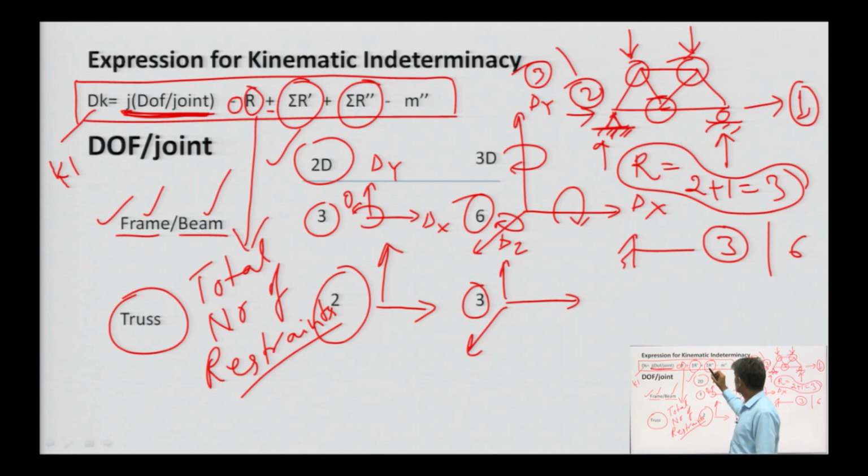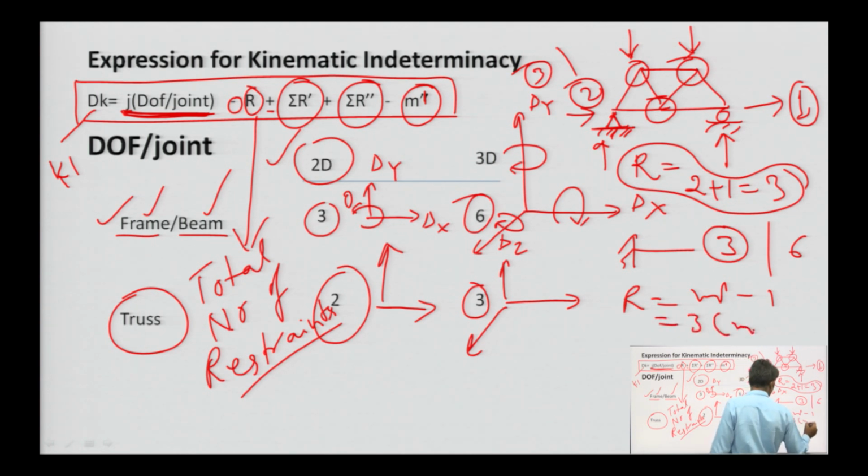it is due to additional kinematic indeterminacy due to member release forces, what we have discussed in previous slide, and minus m double dash, actually I used m dash only. Okay. R is equal to m dash minus 1, for plane, and for 3D 3 times of m dash minus 1. So, this is the general expression.